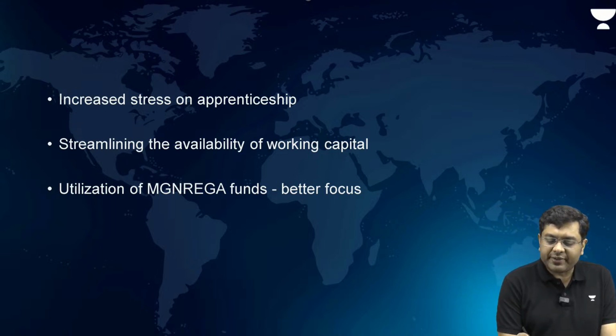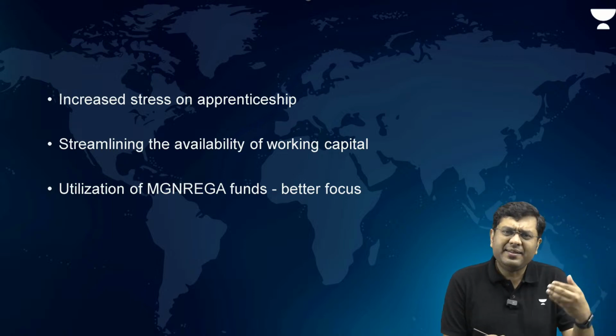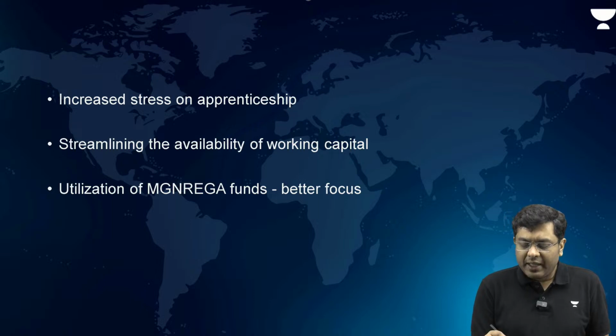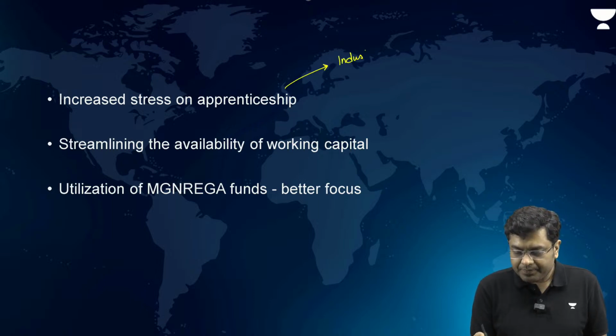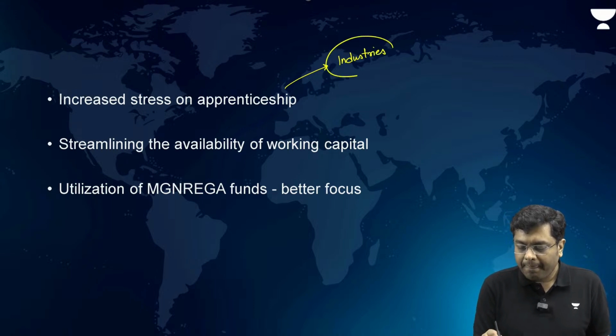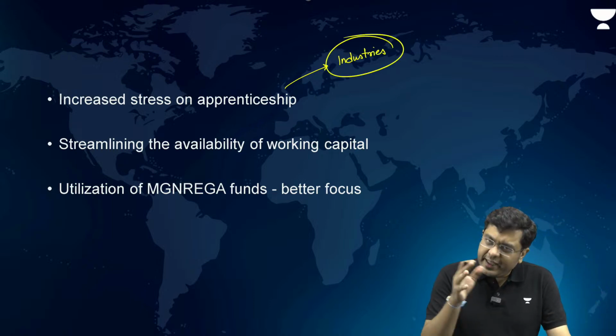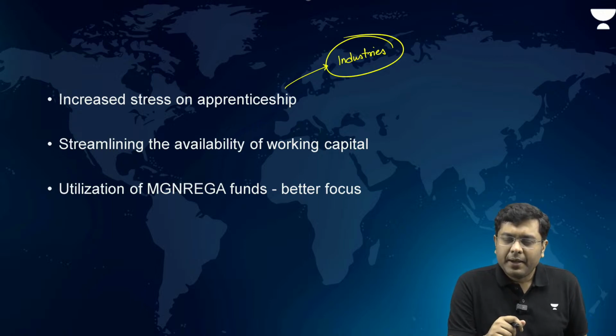Then increased stress on apprenticeship. That is a kind of training program, and that is basically in collaboration with industries. The industries also require the manpower, but then that manpower is not skilled enough.